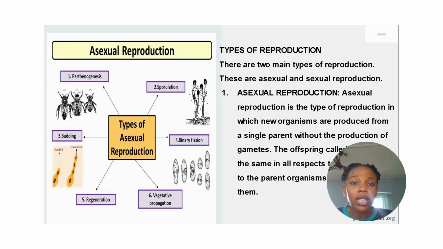The offsprings are often called clones. They are the same in all respects to each other and to the parent organism. They resemble the parent organism in all ways because they are from the parent organism. So they are called clones. They require mitosis in their cell division also.